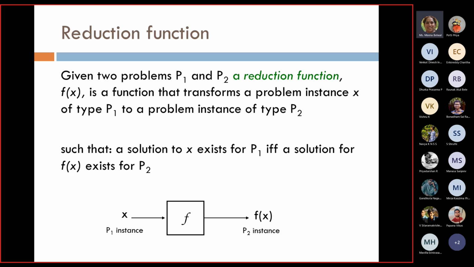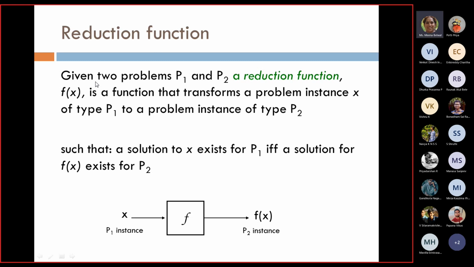We have already seen examples. Yesterday we saw a problem of bipartite matching graph, and we reduced that bipartite matching problem into a network flow problem. That is what we talk about as reduction functions, so now we are discussing the reduction functions.